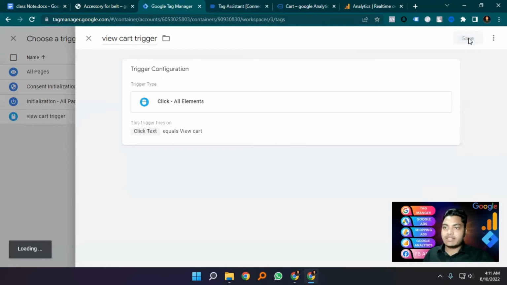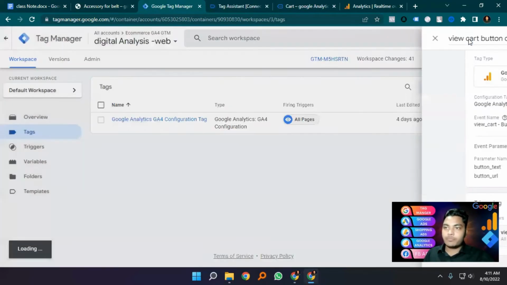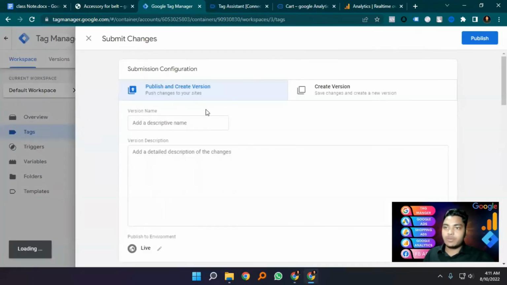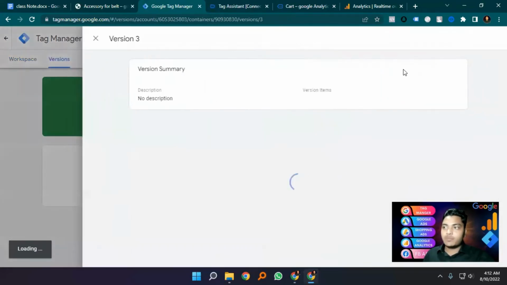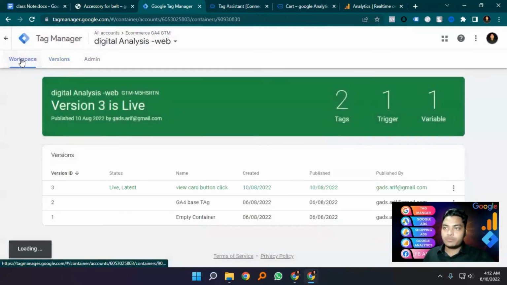Now I'm clicking save, again save, then submit. Because this tag is not working, button click view cart button click, publish it. Now I'm going to the preview workspace.